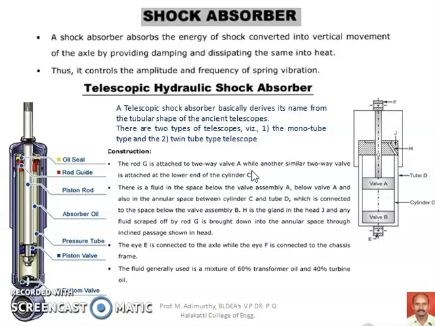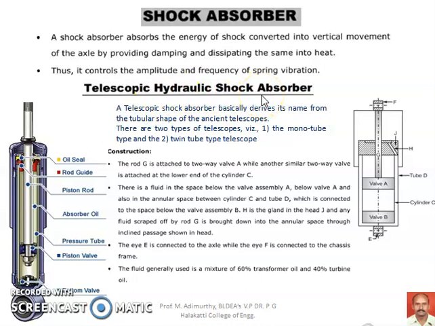And the hydraulic shock absorber is most widely used in almost all automotives, be it a light-duty vehicle or a heavy-duty vehicle. So here, we are going to discuss the functioning, the working and the construction of a shock absorber, particularly the telescopic hydraulic shock absorber.